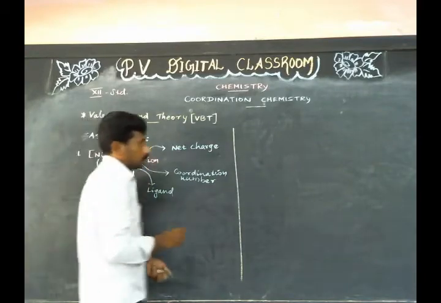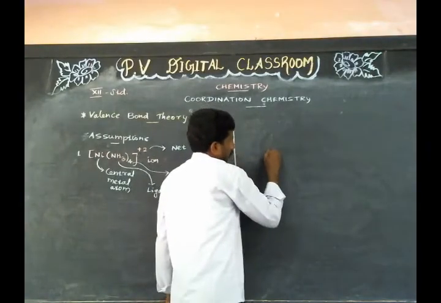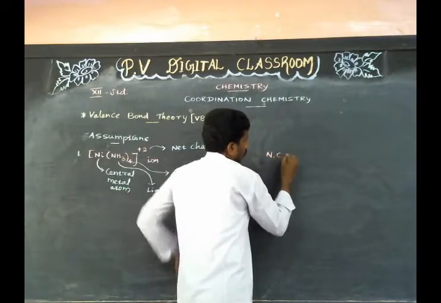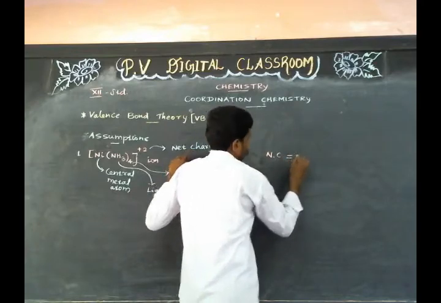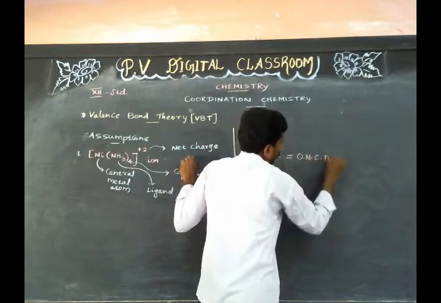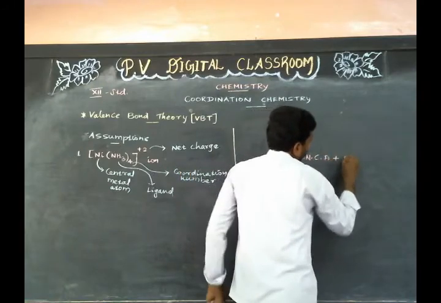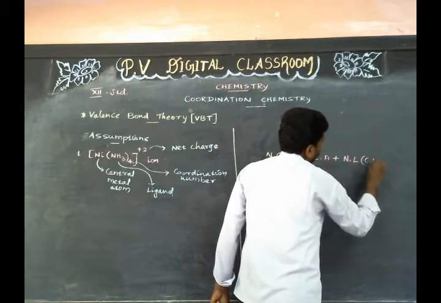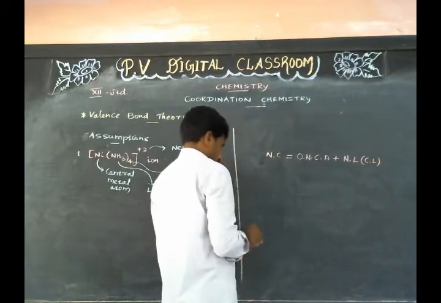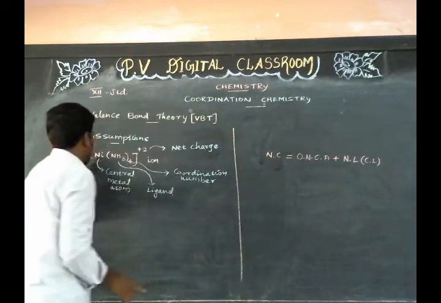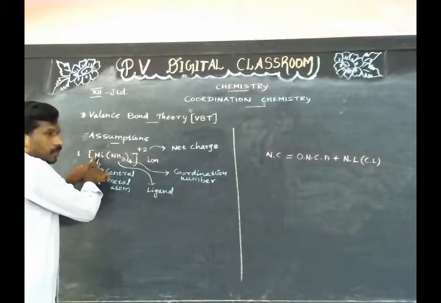We know that the net charge on the complex is equal to the oxidation number of the central atom plus the number of ligands times the charge on the ligand. By using this formula, we can find the oxidation number of the central atom.